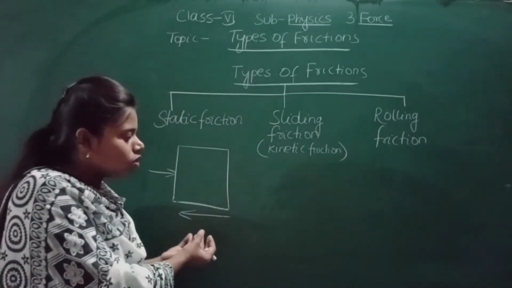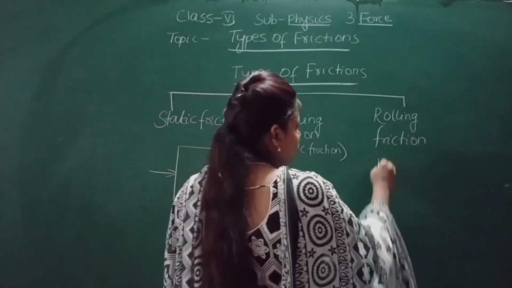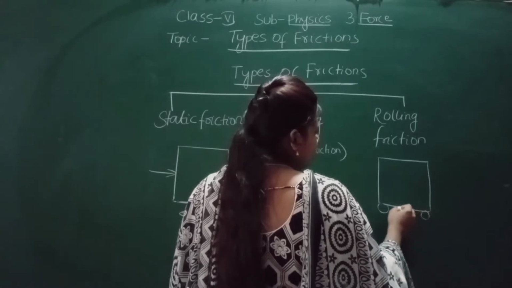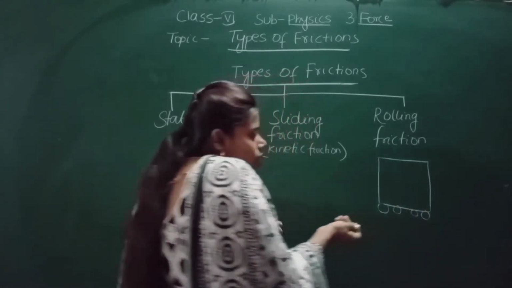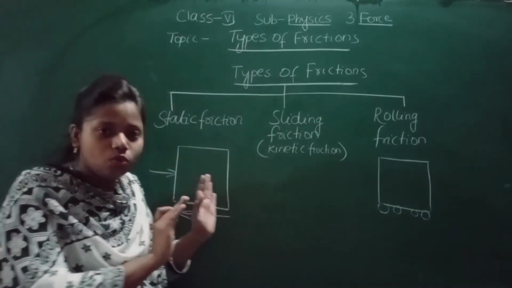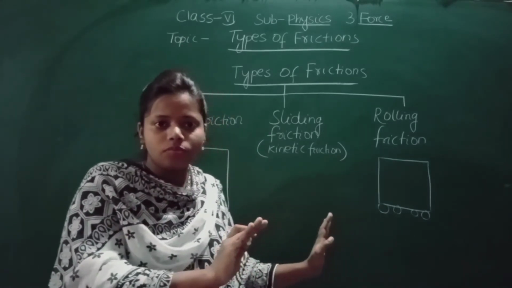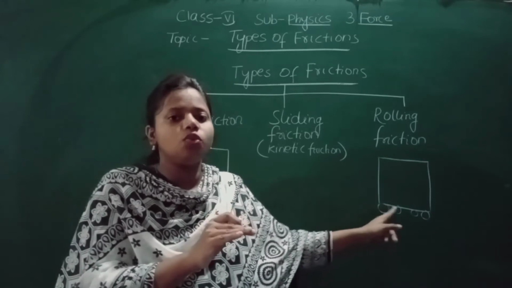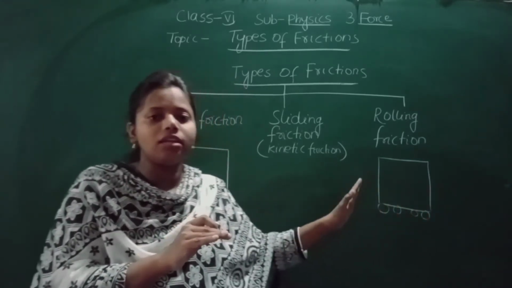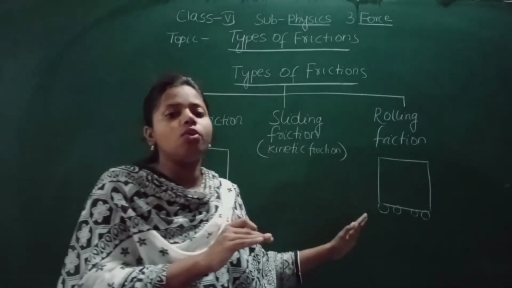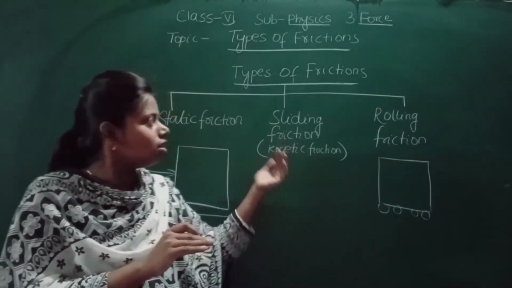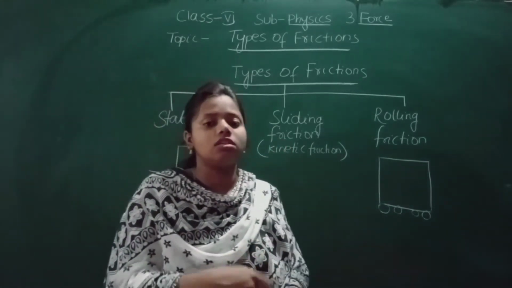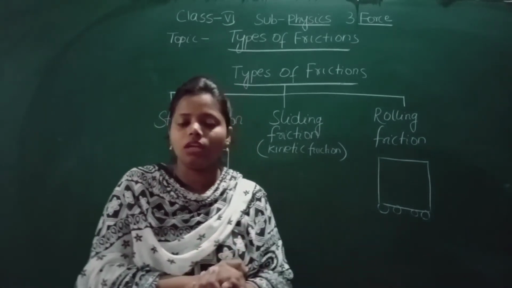But if in this washing machine, if wheels would be there, it would have become more easy for us to move. If wheels will be there, it will easily roll. So that is called what? Rolling friction. And rolling friction is less than sliding friction and static friction. In rolling friction, it is very easy to roll the objects.